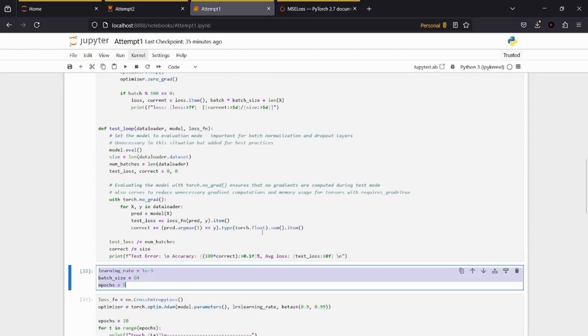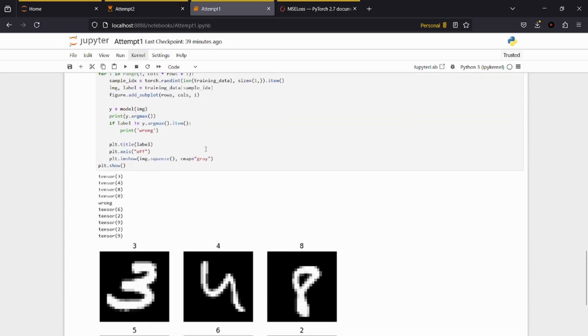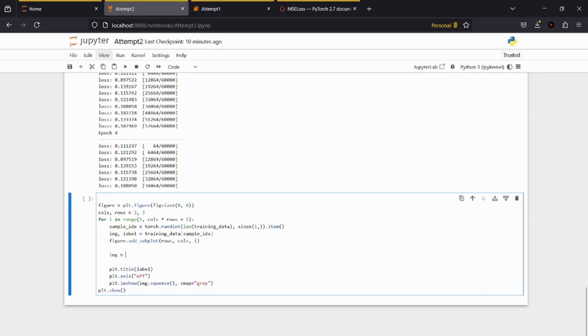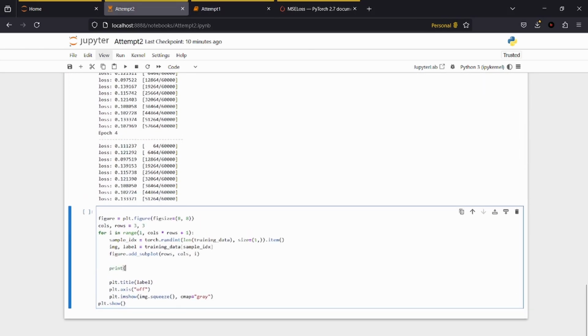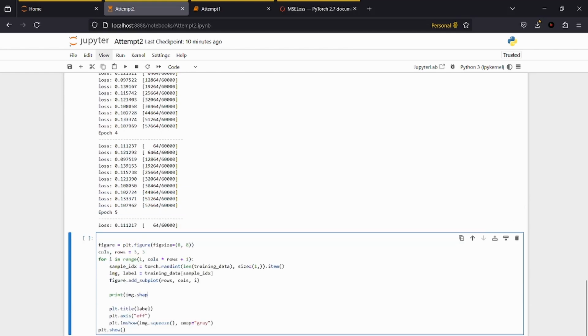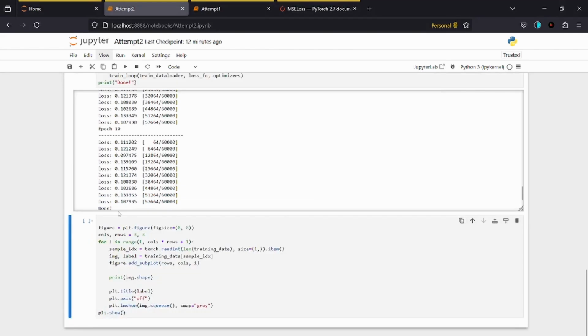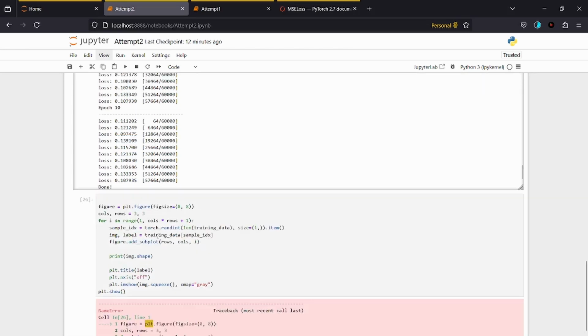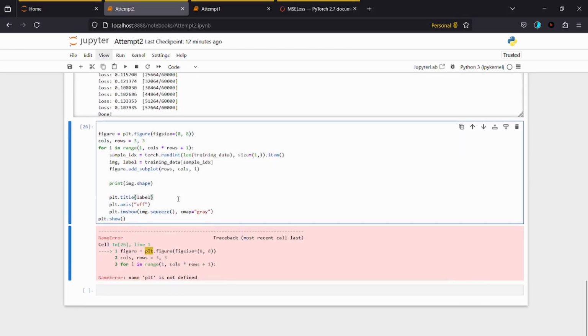So while that's going, we can now visualize it. Well, okay, it might be useful to know the shape, but then we need to wait for the thing to finish. So finish training. I cannot tell if it did well or not because the loss is exactly the same at the start and at the end.